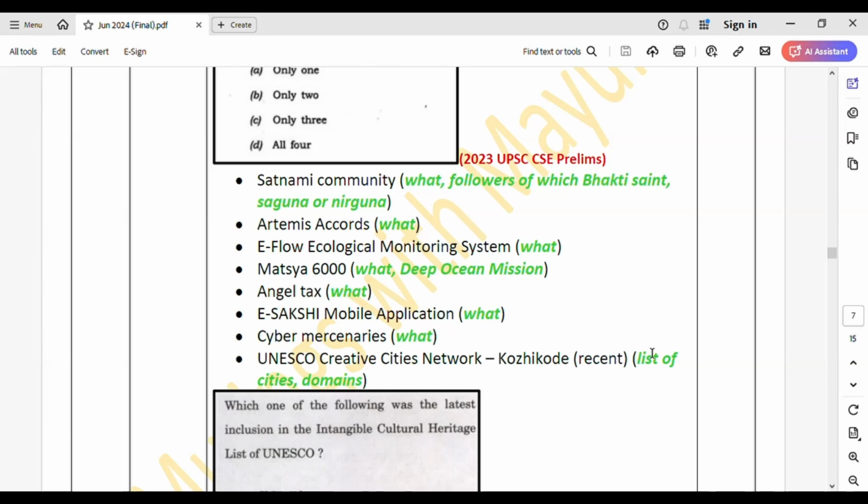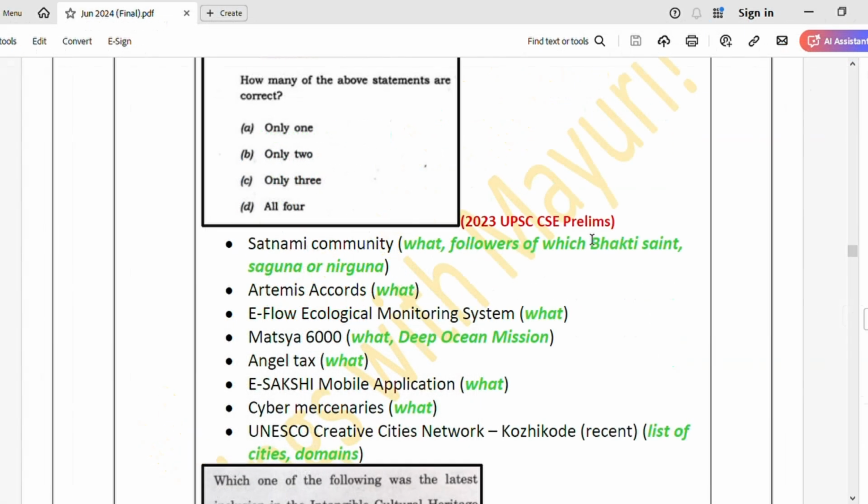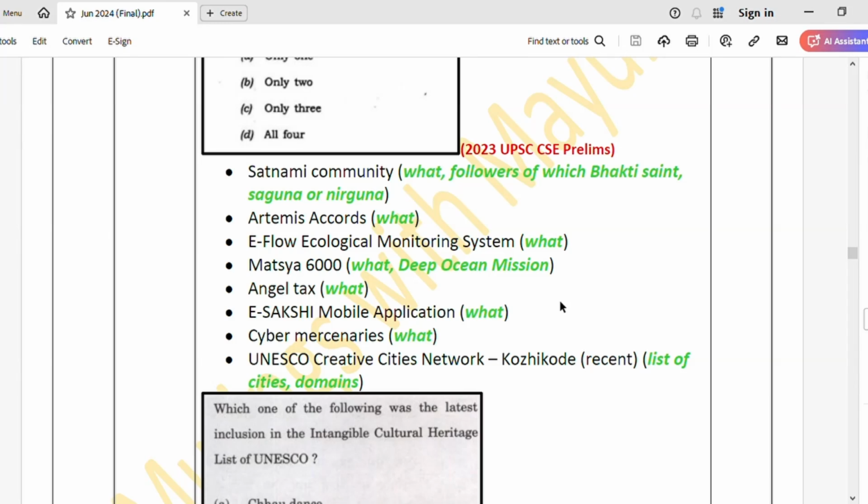Then see what the Artemis Accords are, because India has recently joined this. Just go through it. Then what is the EFLOW ecological monitoring system? Then see what the Matsya 6000 submersible is. When you're going through this, you'll also come across the Deep Ocean Mission, so make a note of it as well. Then what is Angel Tax? The next topic is the eSakshi mobile application. See what it is. Then the term cyber mercenaries. What are cyber mercenaries? One-liner.